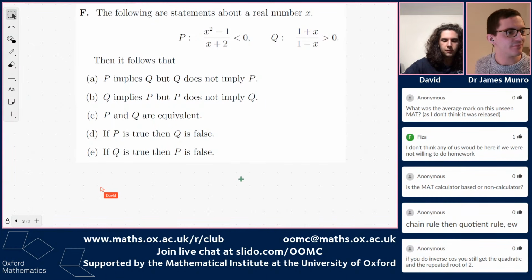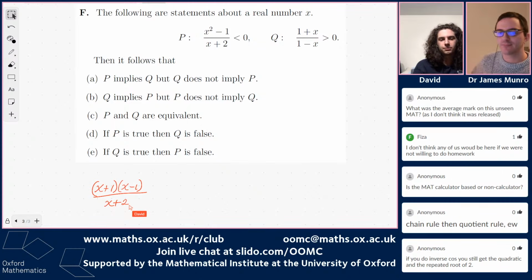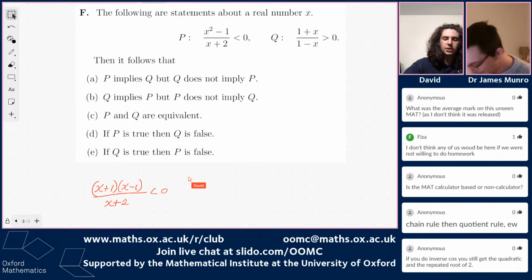So we have x plus 1. I'm just going to write it this way. And when that is less than 0, then we either need the top bit to be positive over something negative, or we need something negative over something positive.